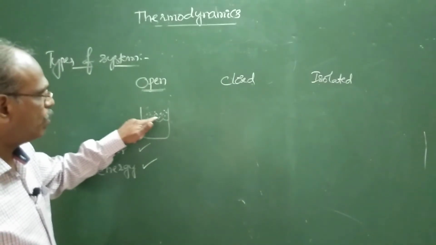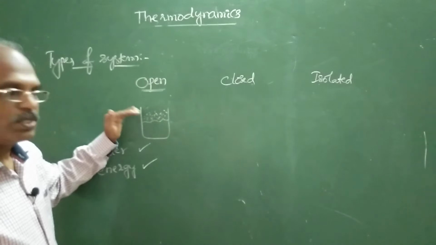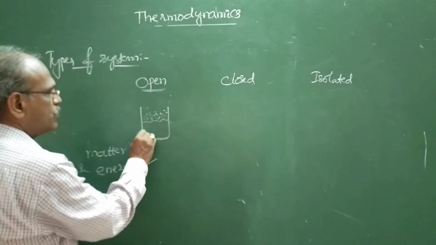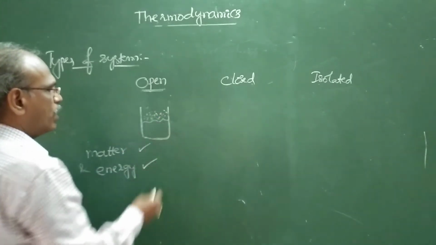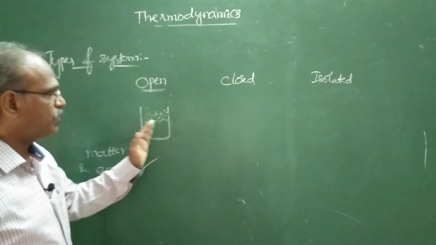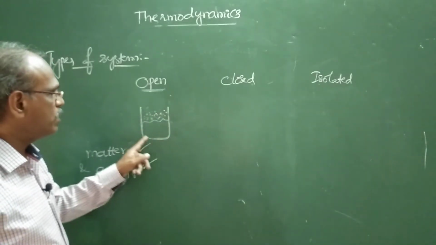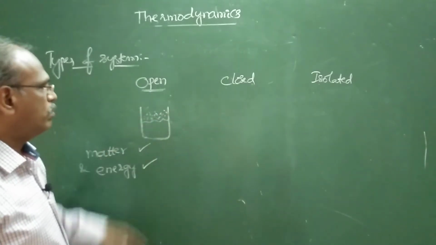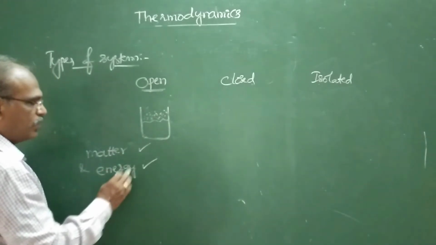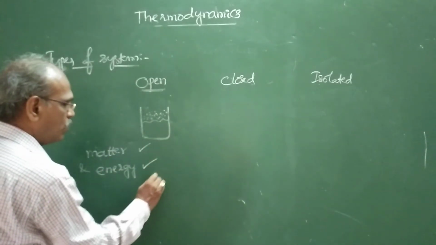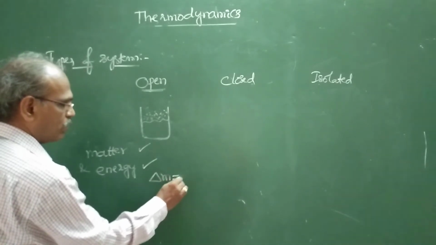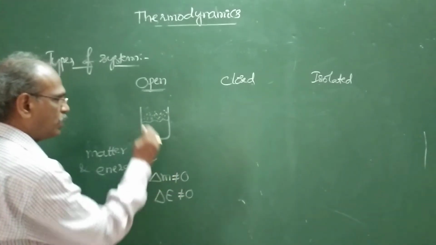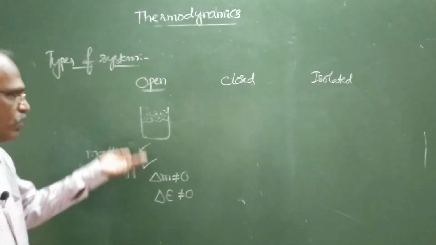The surface of water and air combination acts as a permeable boundary. Whereas through this boundary you cannot exchange matter but energy can be, so this is impermeable boundary, whereas this one is permeable boundary. Here both matter and energy can be exchanged with the surroundings. So here delta M is not equal to 0, and also delta E, the change in energy, is not constant.